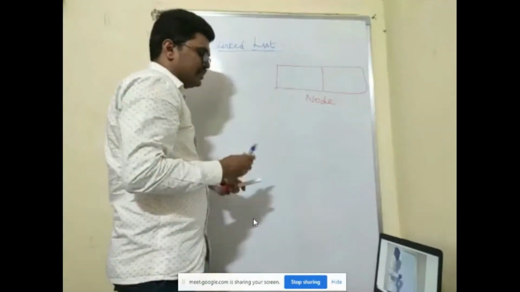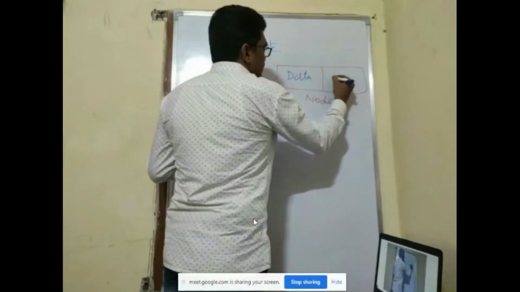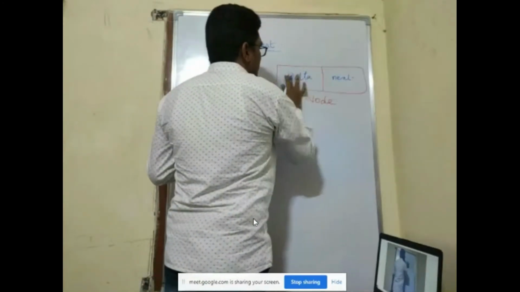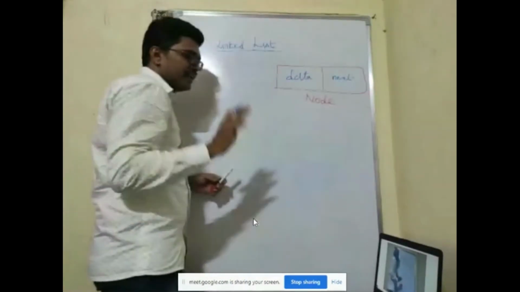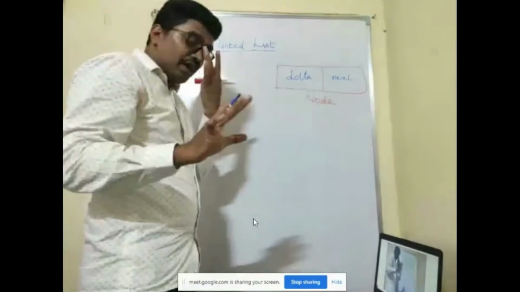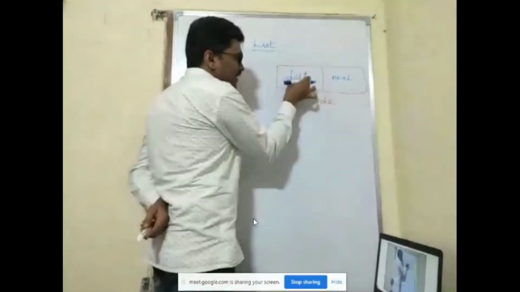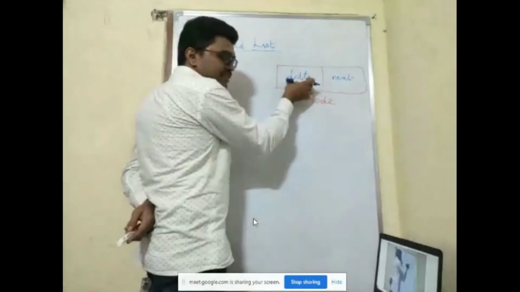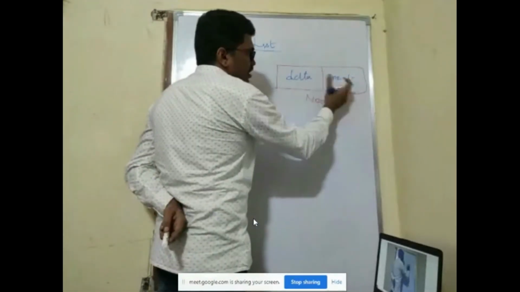Now this is data, and this is next field. You are having two fields. I am representing integers, I want to represent only numbers in data, so I'll make this an integer field. See, two different fields, both types are different.